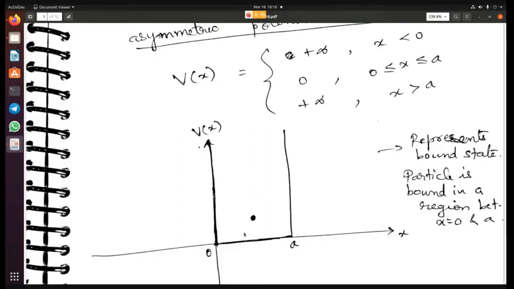And one of the things that we have learned, the theorems that we saw in the beginning of the chapter, there are two theorems. The first theorem states that if the particle is in a bound state, then the energy levels are going to be discrete.